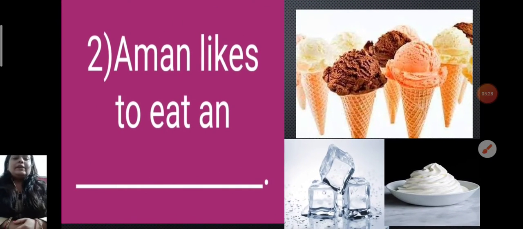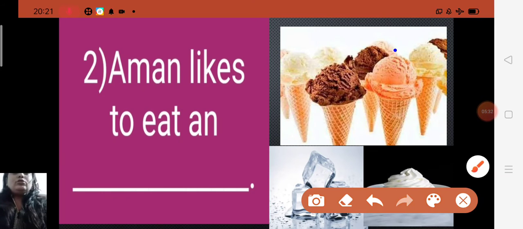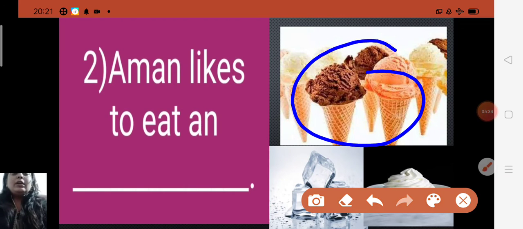Aman likes to eat an. What is this? Aman likes to eat an, and it means that the word should start with a vowel. Yes. So Aman likes to eat an ice cream. Spelling of ice cream.